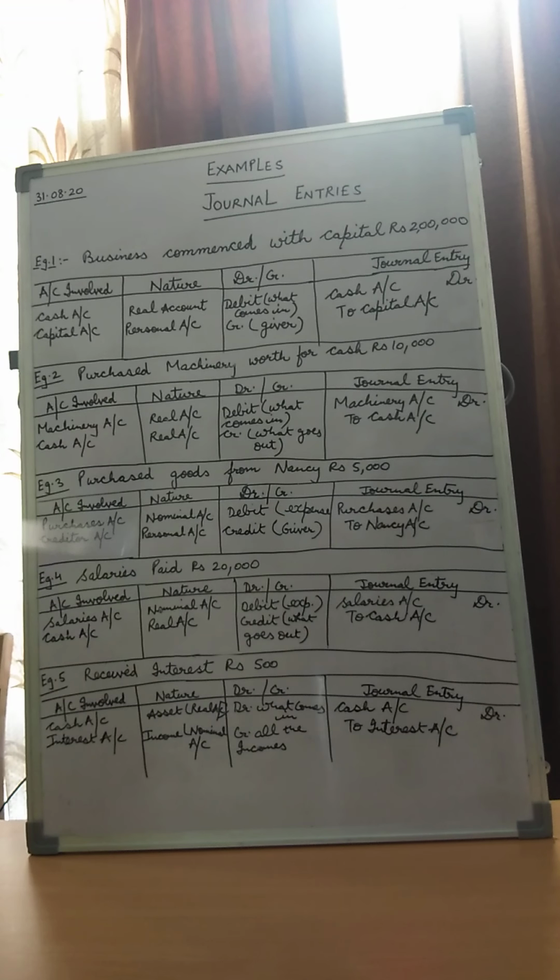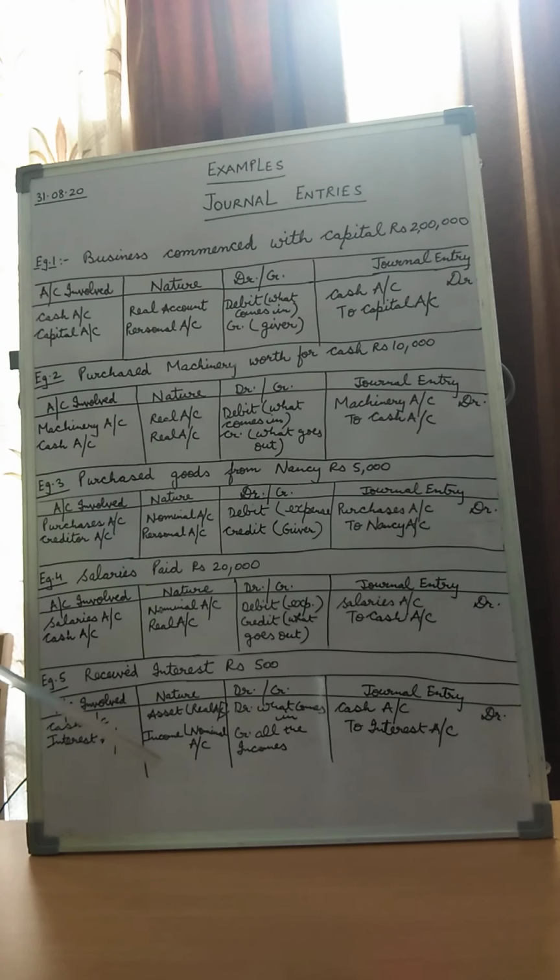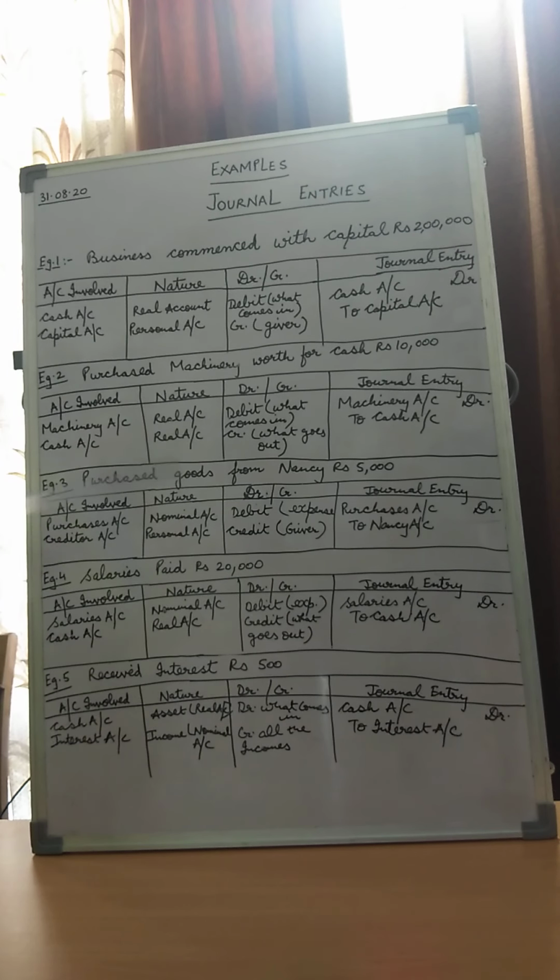So children, today we have covered 5 examples of the general entries. We would again like to recapitulate the golden rules. Again, I would mention there are 3 types of accounts. One is the personal account, one is the real account, one is the nominal account. For the personal account, children, the golden rule is debit the receiver, credit the giver.